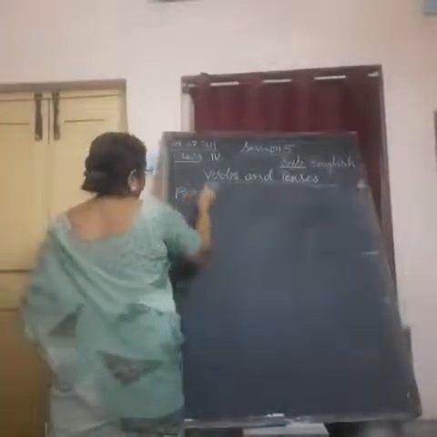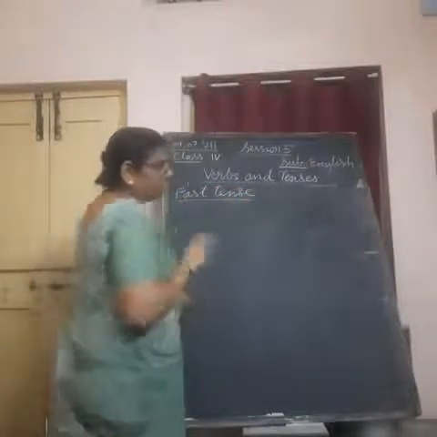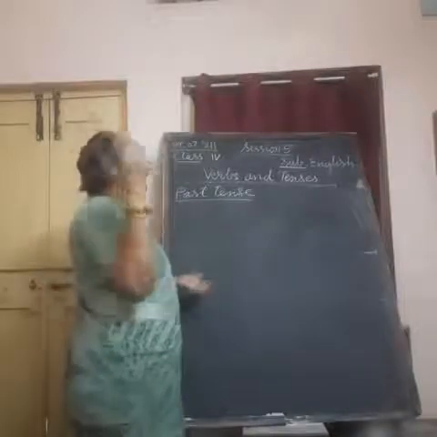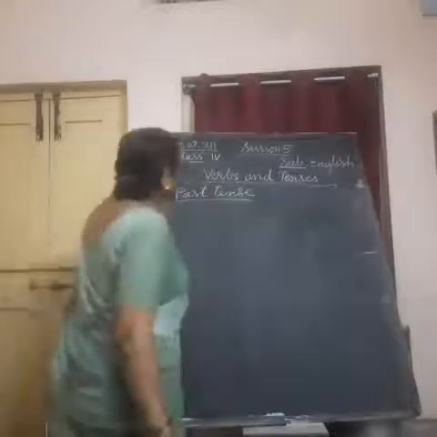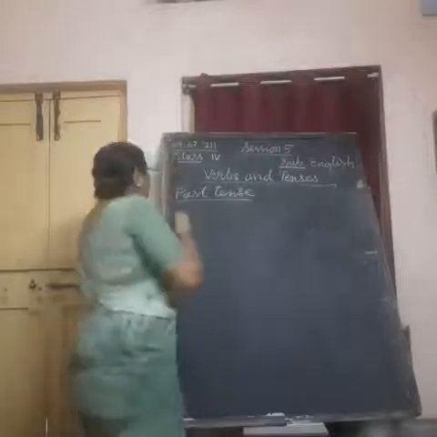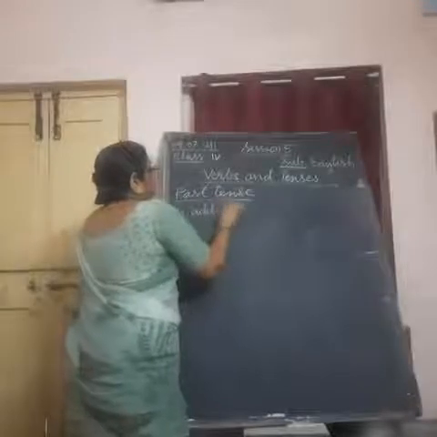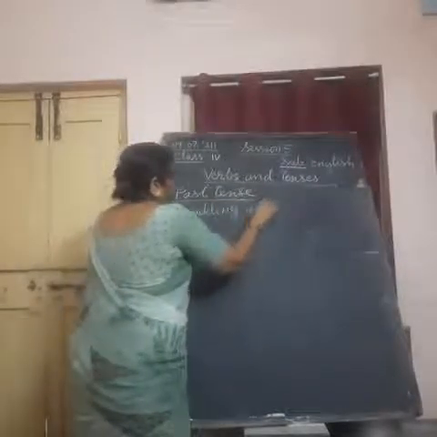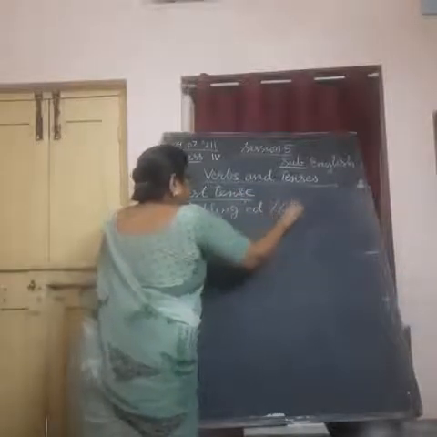Now let me talk only about past tense. Past tense denotes that the work is already over in the past. In such a case, we have to change the root form into the second form, V2 form, by adding ed to the root form. Just simply adding ed or even ied also.